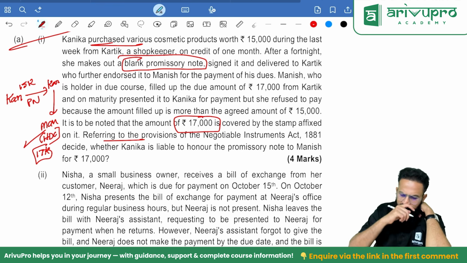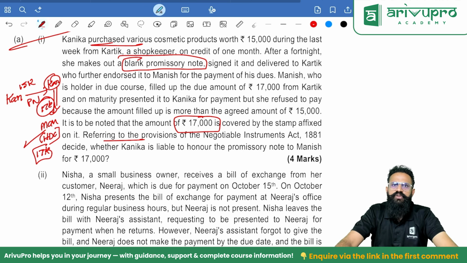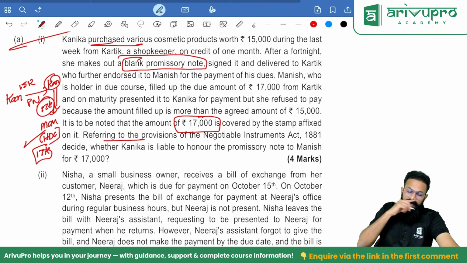Yes, sir. If Karthik owes Manish 17,000 and the stamp duty also covers it, then yes, I will be liable. I can recover the entire 17,000. Kanika cannot say that I am responsible only for 15,000. Yes, sir, I can recover up to the stamp duty covered.